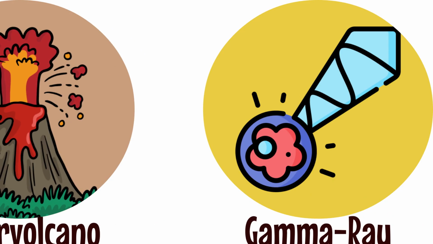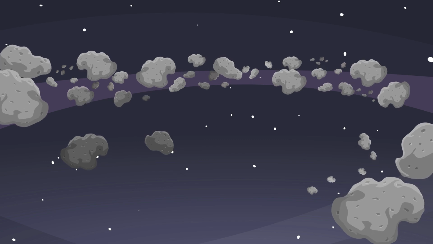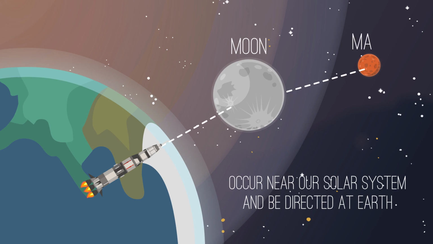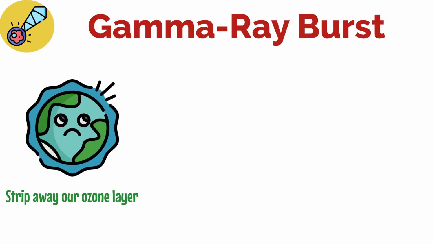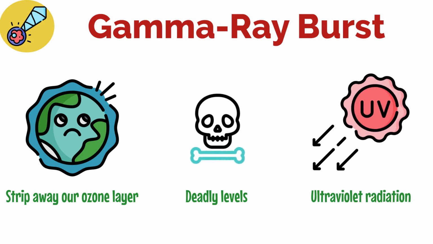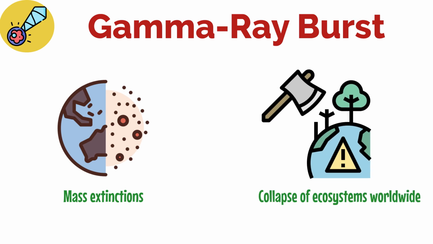Gamma ray burst. A gamma ray burst is an extremely energetic explosion that has been observed in distant galaxies. If a gamma ray burst were to occur near our solar system and be directed at Earth, it could strip away our ozone layer, leaving life on the surface exposed to deadly levels of ultraviolet radiation from the sun. This could potentially lead to mass extinctions and the collapse of ecosystems worldwide.